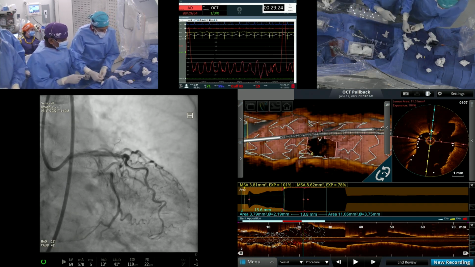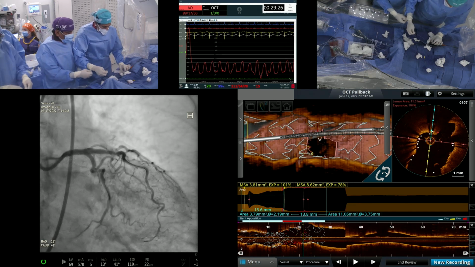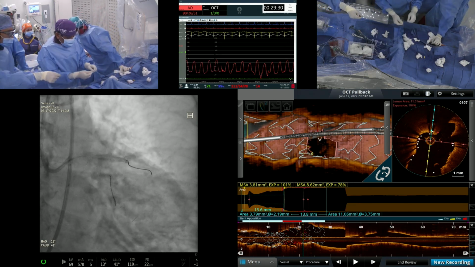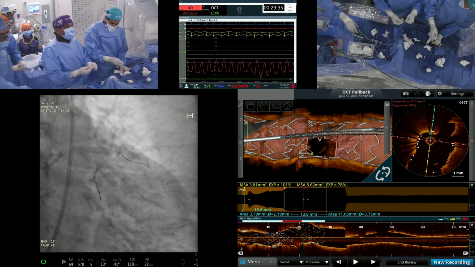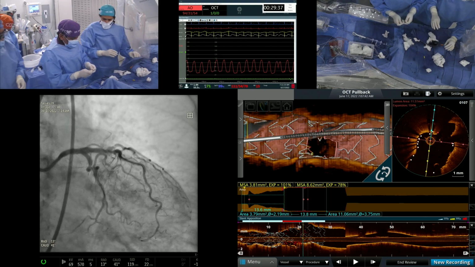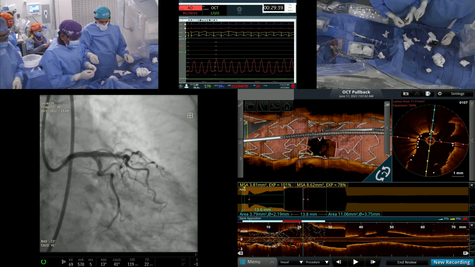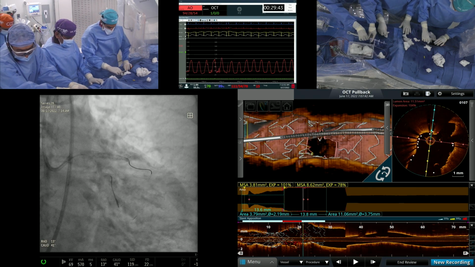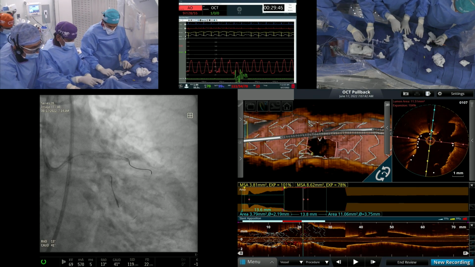Absolutely, very good point. So we are going to go back and do the OCT of the left main. Now the question is, we go back again. We have opened the ostium, see, much better, and we are going to do one more try on the OCT. Let's see. Actually, achieving a 99% result is very good, in my opinion.